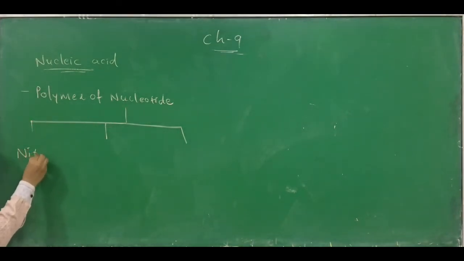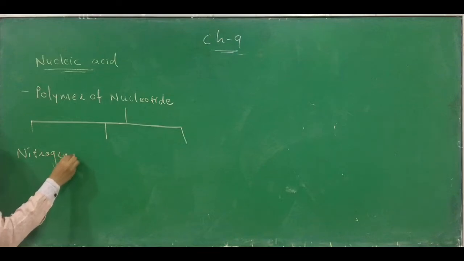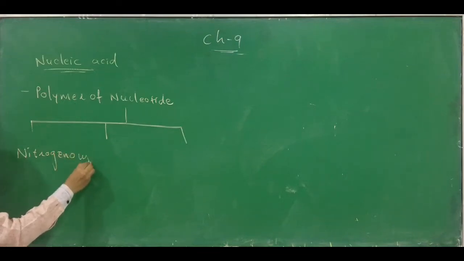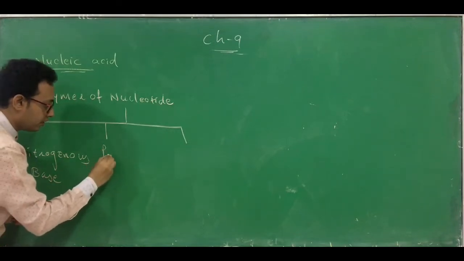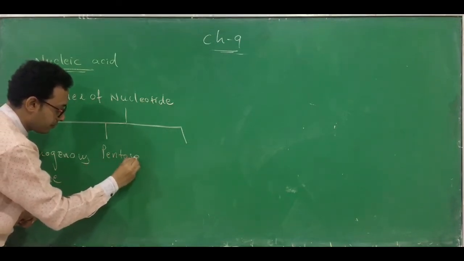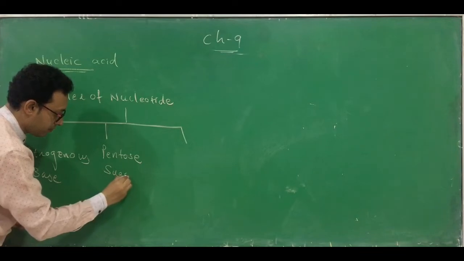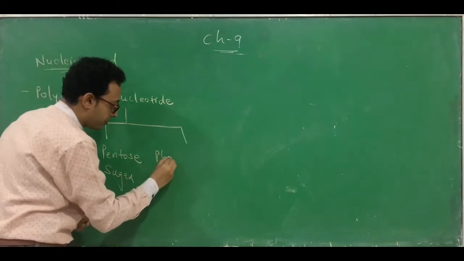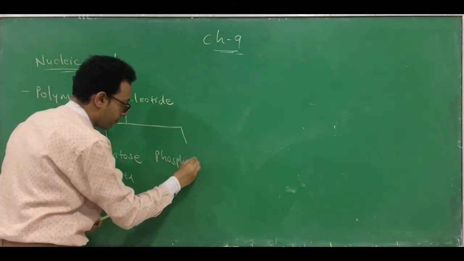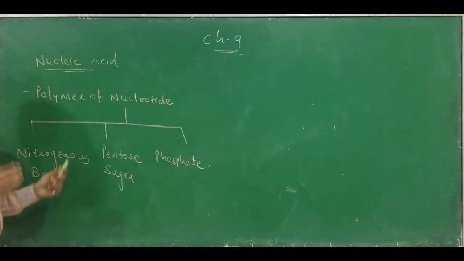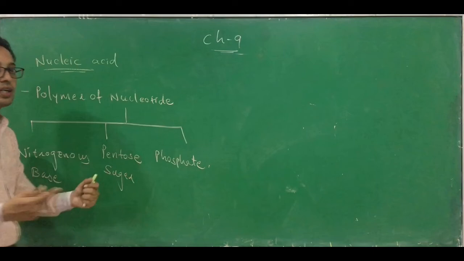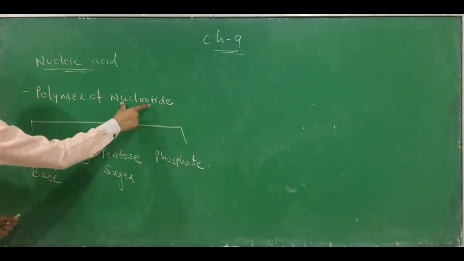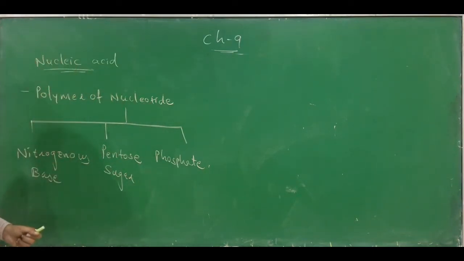Nitrogenous base, pentose sugar, and phosphate. These are the three moieties: nitrogenous base, pentose sugar, and the phosphate. They join together and lead to the formation of a nucleotide.